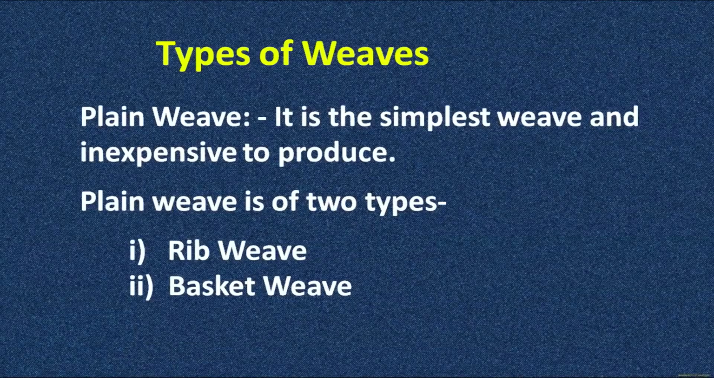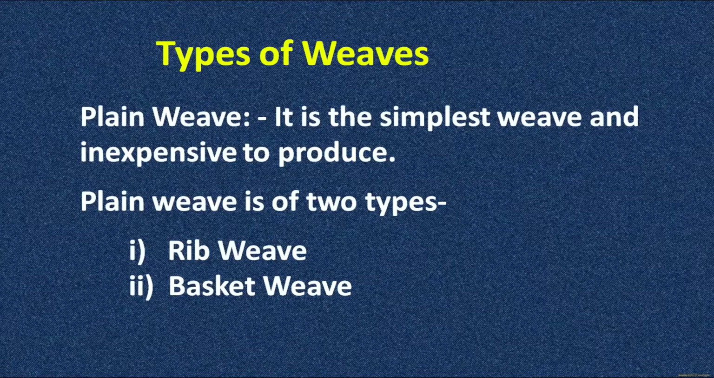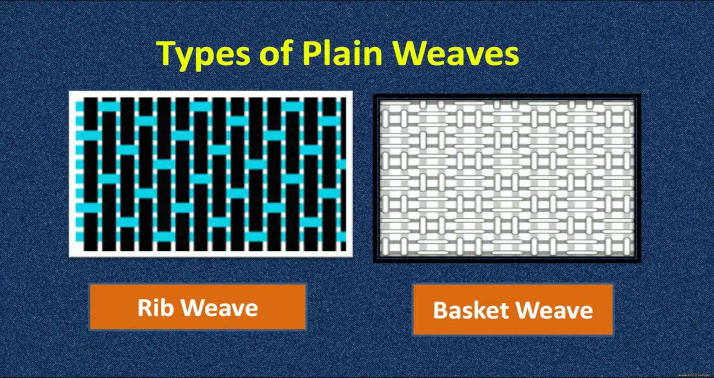Now we will discuss the first type of weave, the plain weave. It is the simplest weave and is very inexpensive to produce. You can understand from this definition that this kind of weave is highly available, and most of the fabrics available in the market are made with the plain weave. This plain weave can be of two types: one is the rib weave and the other is the basket weave. Let us see what the rib weave and basket weave are. Okay, so we can see here the types of weaves we have just discussed.